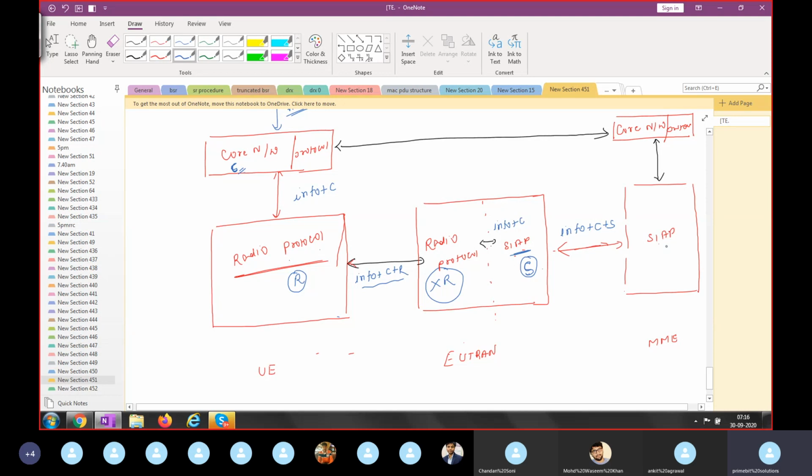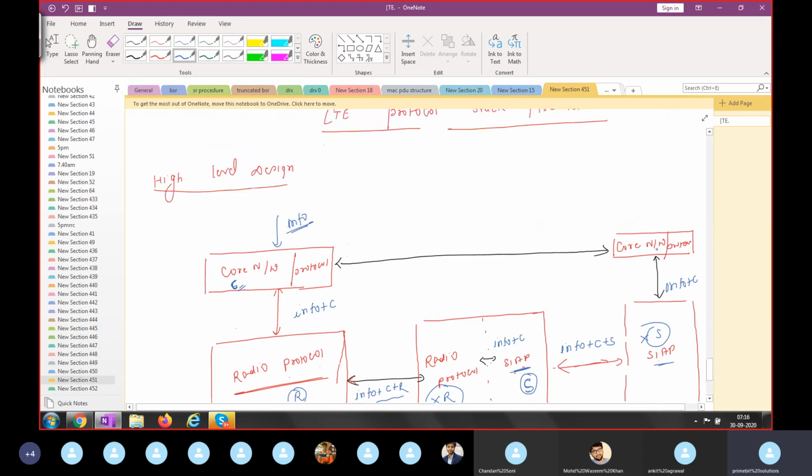Here the receiver has the same protocol, S1AP, so they understand what is S. Then what is left? Info plus C. Now MME has the core protocol, so it can understand what is C. They decode the C, the rest of the information.